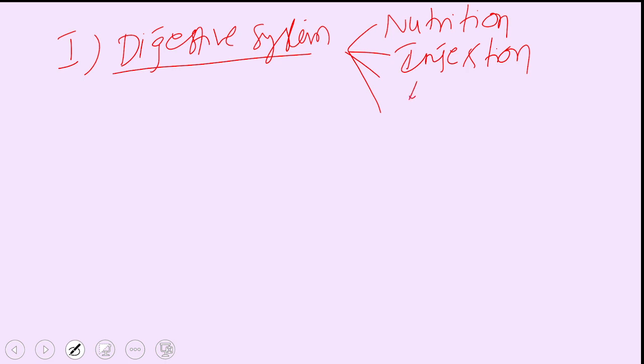Ingestion is followed by digestion, where the large macromolecules like lipids, carbohydrates, proteins, and nucleic acids are broken down into their smaller monomer units. Proteins are broken down to amino acids, carbohydrates to monosaccharides, lipids to fatty acids and glycerol, and nucleic acids into nitrogen base, sugar, and phosphate. These monomer units are called absorbable molecules and also assimilable molecules.